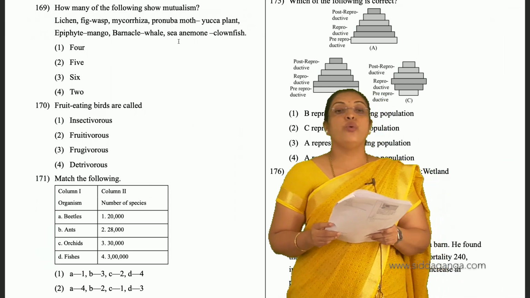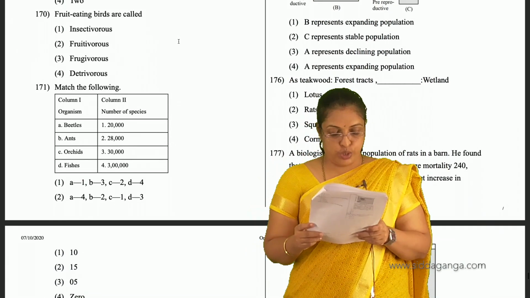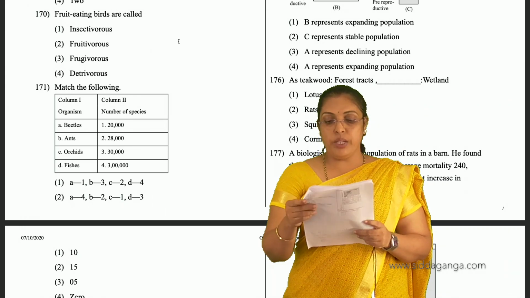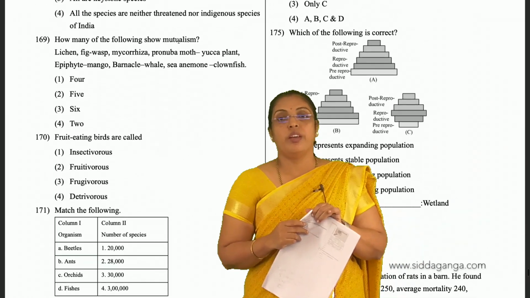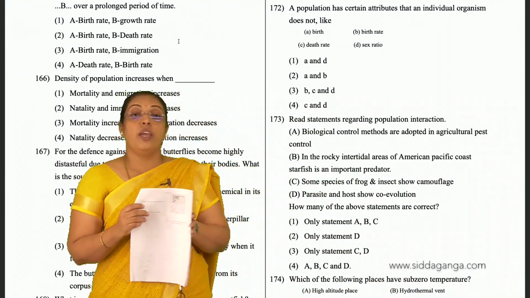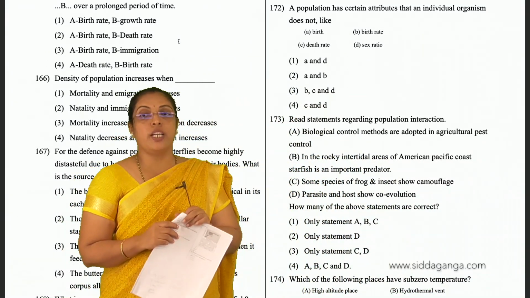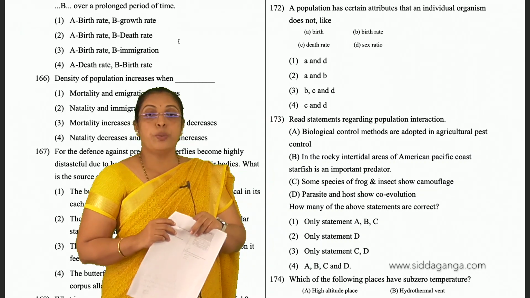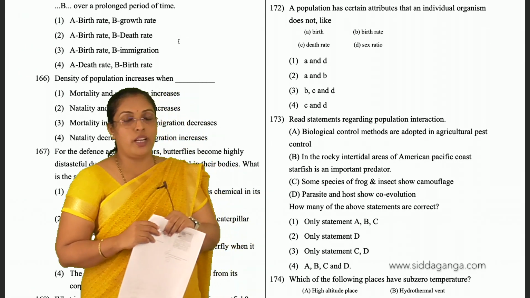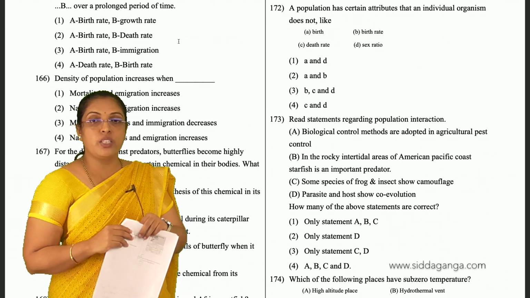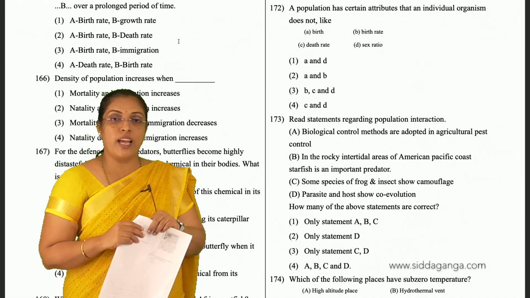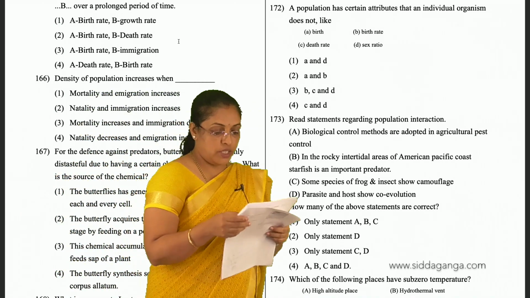And 170, fruit eating birds are called frugivores. Third is the answer. Then we'll come to 172. Which of the following are attributes that a population has but an individual organism does not? An individual organism has birth and death, but not birth rate and death rate. So birth rate, death rate and sex ratio are seen at the population level. So B, C and D is the answer. So third is the answer for 172.